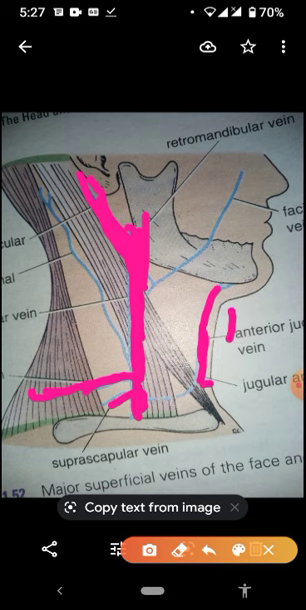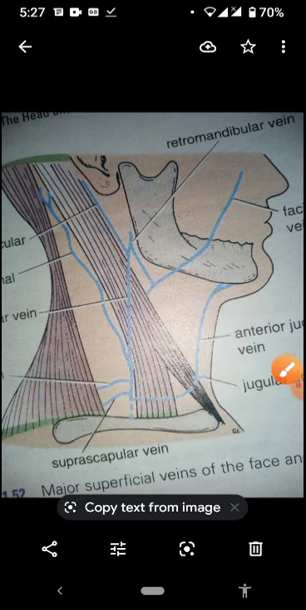The other side anterior jugular vein may present over here. So this one is the jugular arch. The jugular arch is the arch which is connecting one side jugular vein with the other side jugular vein. Okay, so this is the jugular arch.